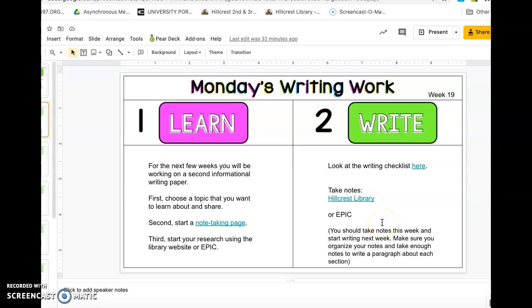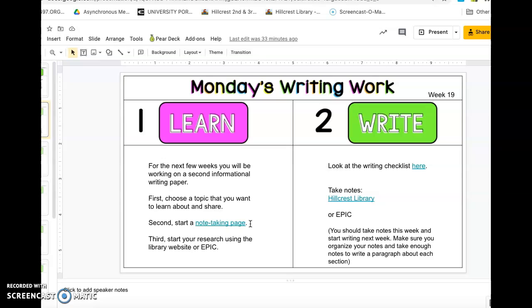So organize your notes and make sure you have enough notes in each section of your paper so that you can write a paragraph about each section. So remember, your topic is your broad, overarching, main thing that you're learning about, and the sections that you'll learn about in the note-taking video will be what you're going to teach me about those topics. So if your topic is, let's say, lions, your subtopics that you'll break out on your note-taking page might be habitat,